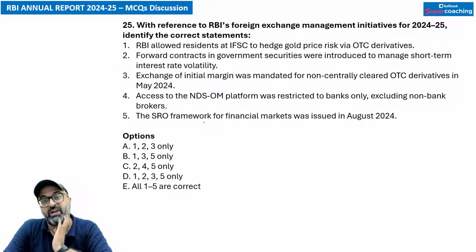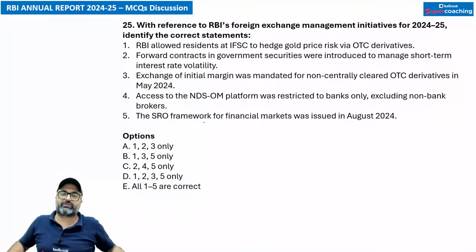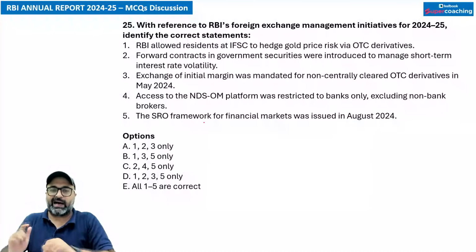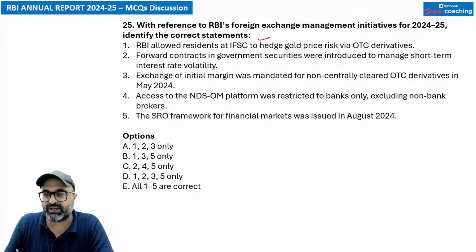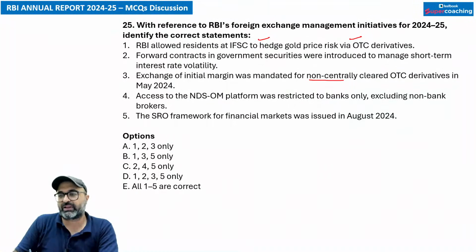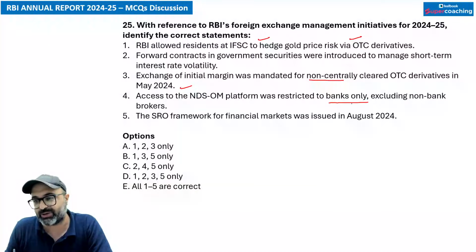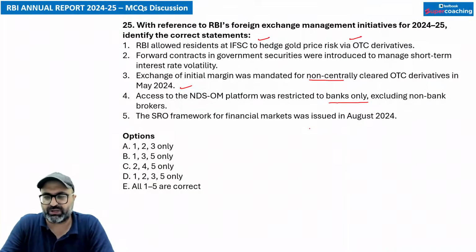अगला पॉइंट देखो. विद रेफरेंस टू द आरबीआई's फॉरेन एक्सचेंज मैनेजमेंट इनिशिएटिव फॉर 2024-25, आइडेंटिफाई द करेक्ट स्टेटमेंट. आरबीआई allowed residents at IFSC to hedge gold price risk via OTC derivatives. Forward contract in the government securities were introduced to manage short-term interest rate volatility. Exchange of initial margin was mandated for non-centrally cleared over-the-counter derivatives in May 2024. Access to NDS OM platform was restricted to banks only. SRO framework for financial market was issued in 2024.